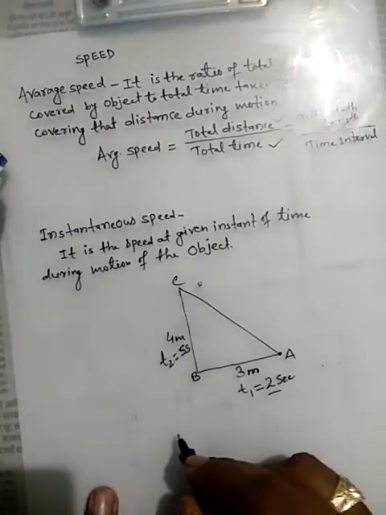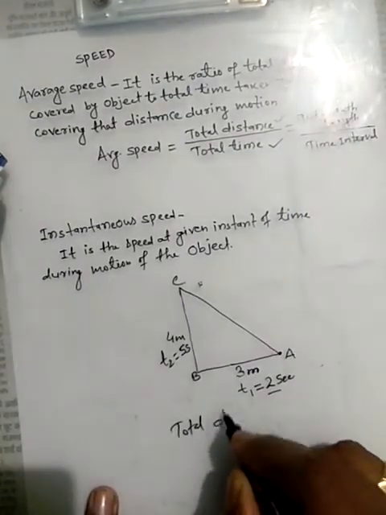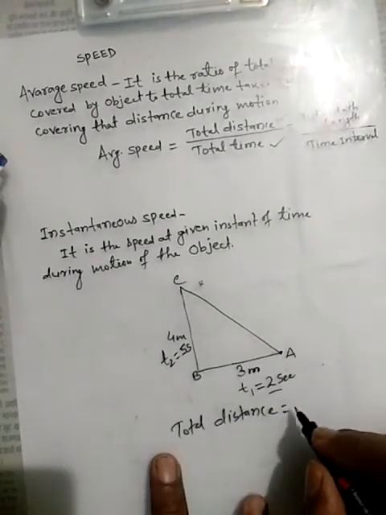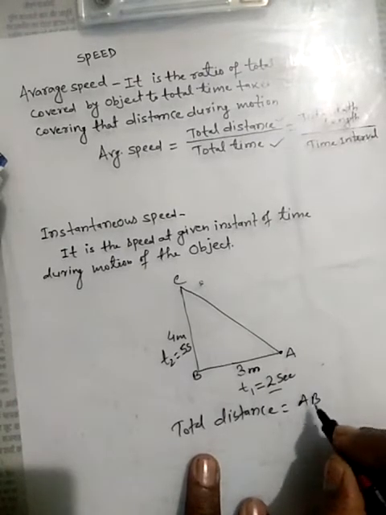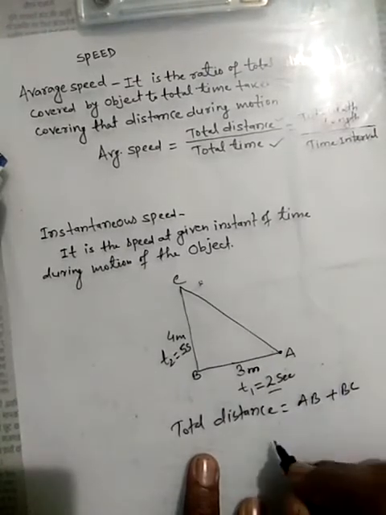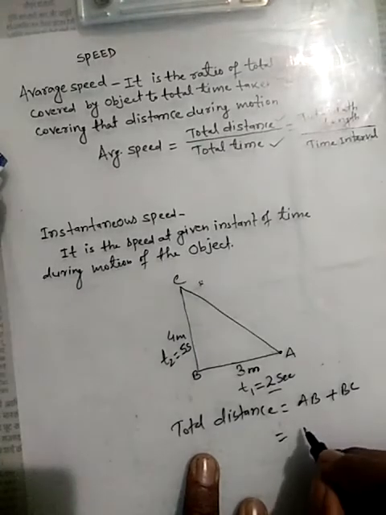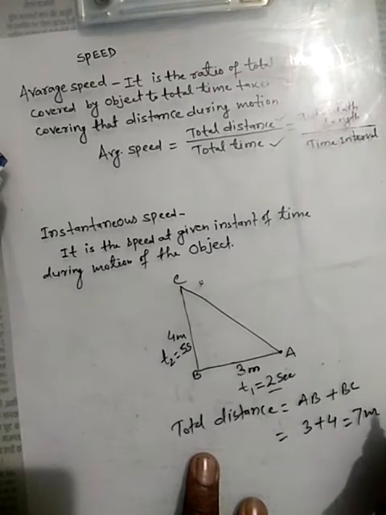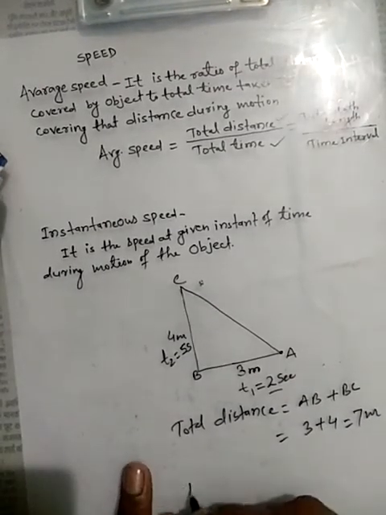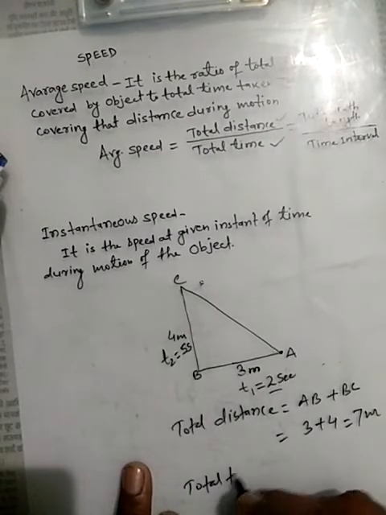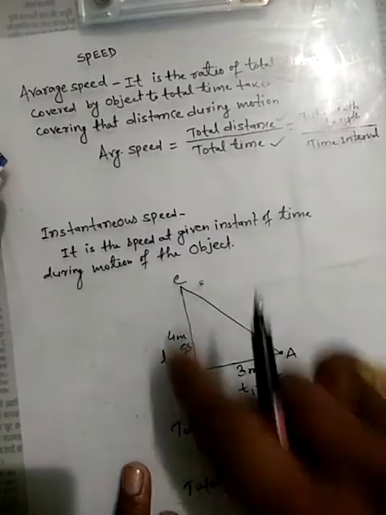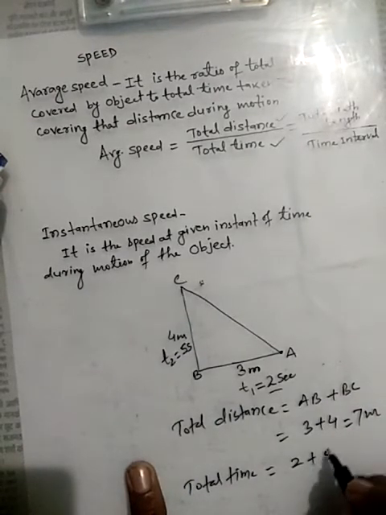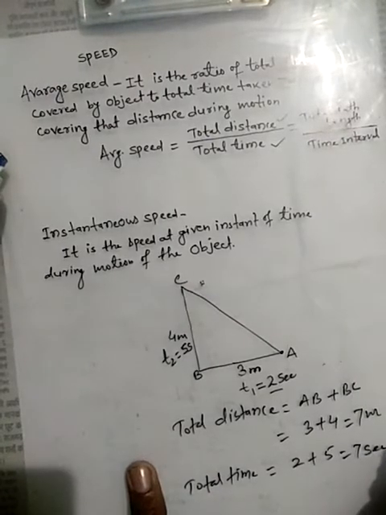Here, total distance is equal to path length of AB plus BC, which is 3 plus 4 equal to 7 meters, and total time taken to travel this distance, which is 2 plus 5, is 7 seconds.